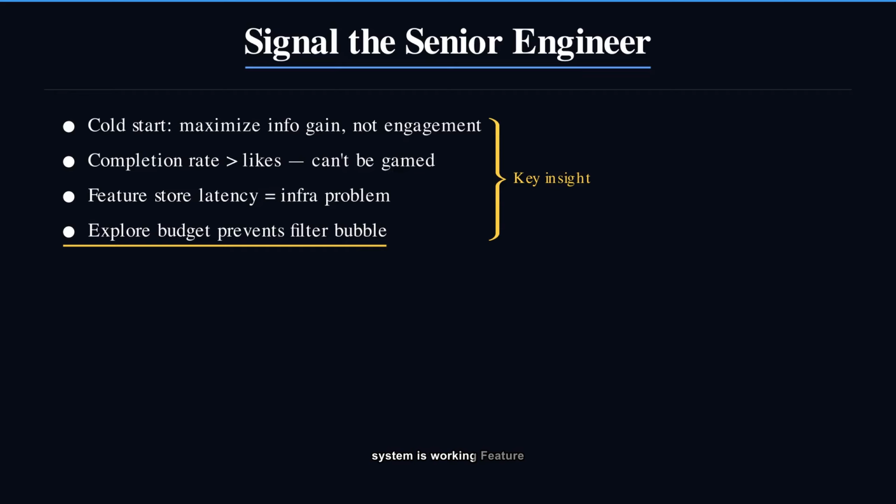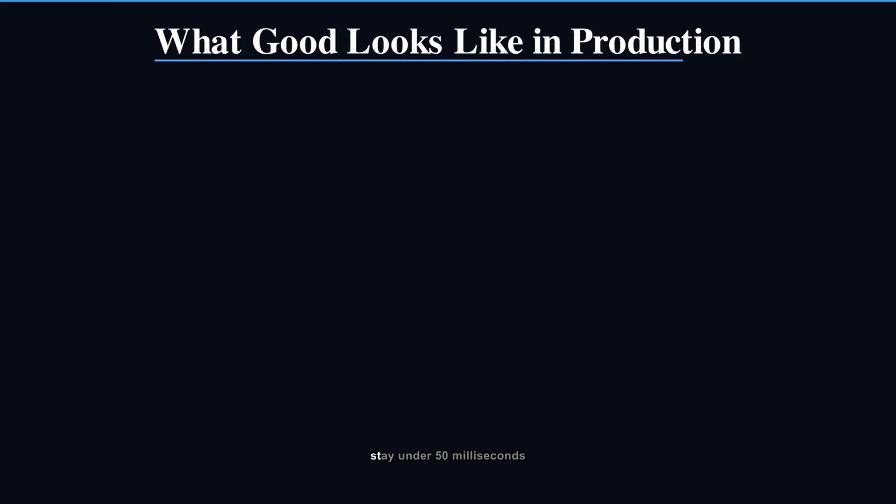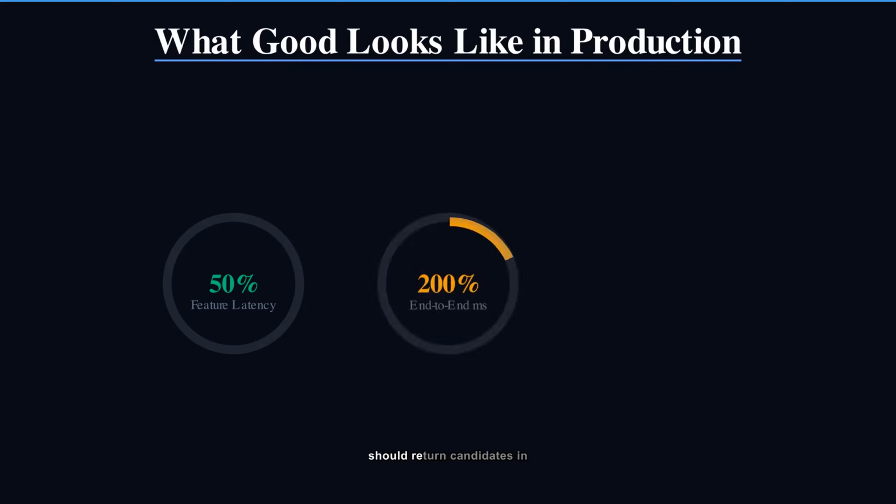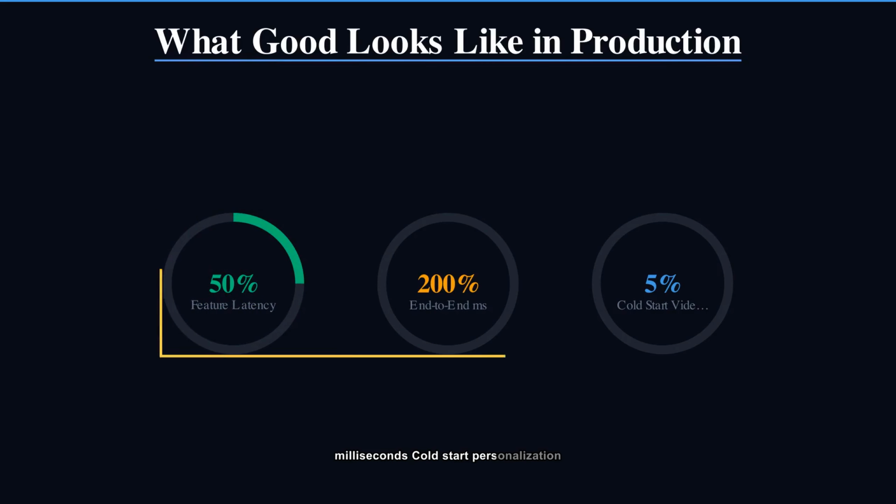Here's how you know the system is working. Feature store read latency should stay under 50 milliseconds at P99. Recall stage should return candidates in under 10 milliseconds. End-to-end feed generation should be under 200 milliseconds. Cold start personalization. The time from first open to a demonstrably personalized feed should happen within 3 to 5 interactions. If any of these degrade, the cascade is the first place you look.